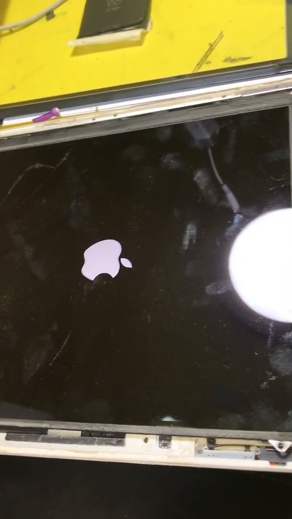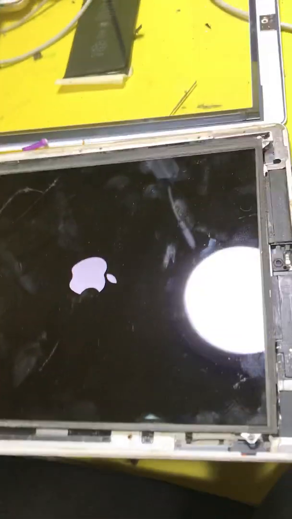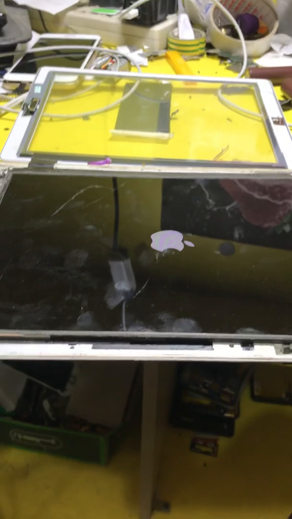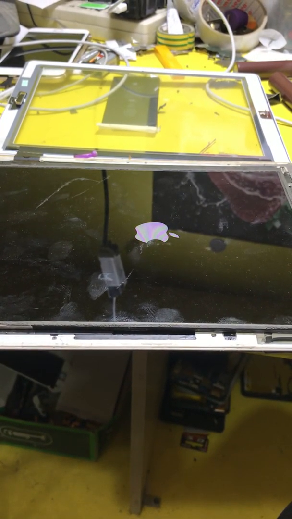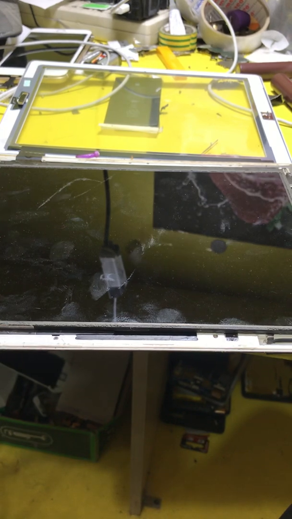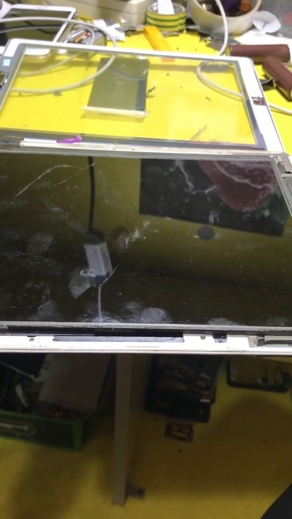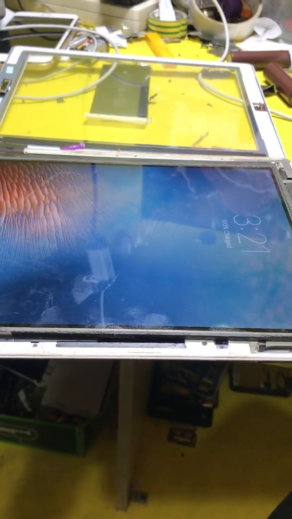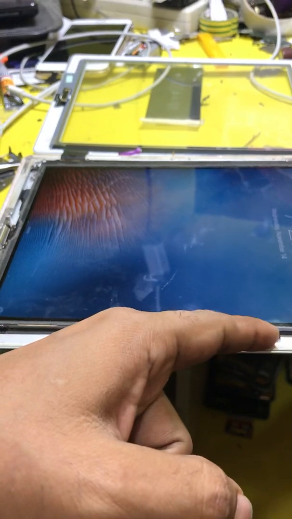Okay, now this one is working normally. Okay, the fault is the power cable.